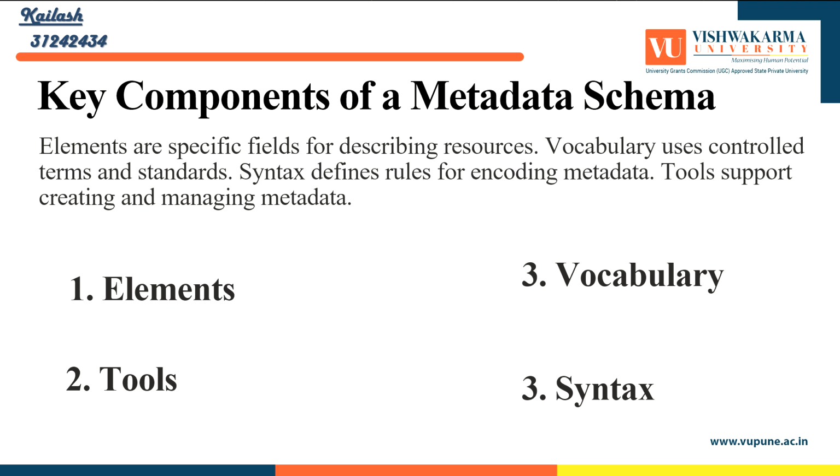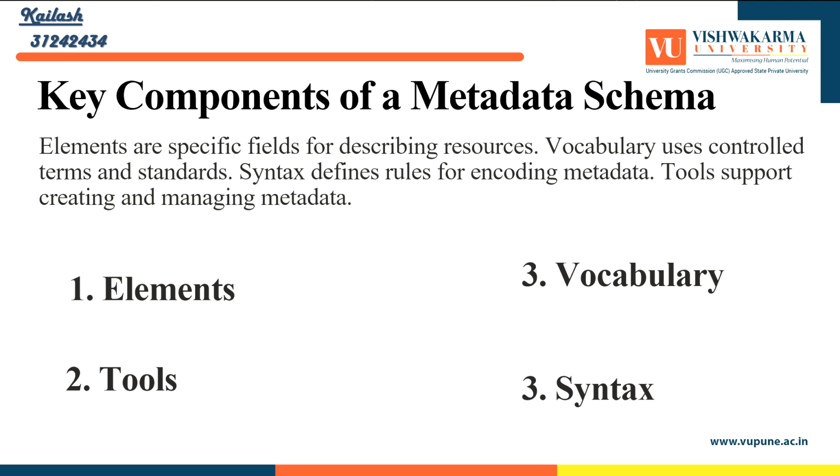Key components of a metadata schema. A metadata schema is a structured framework that defines how metadata elements should be organized and used to describe data. It outlines the key components that define metadata and its structure. These components include elements, tools, vocabulary, and syntax. First, metadata elements. Elements are the specific pieces of information that the metadata schema captures to describe the data. They are individual attributes or categories used to describe the resource. Examples: title, creator, date, format, subject, and language.